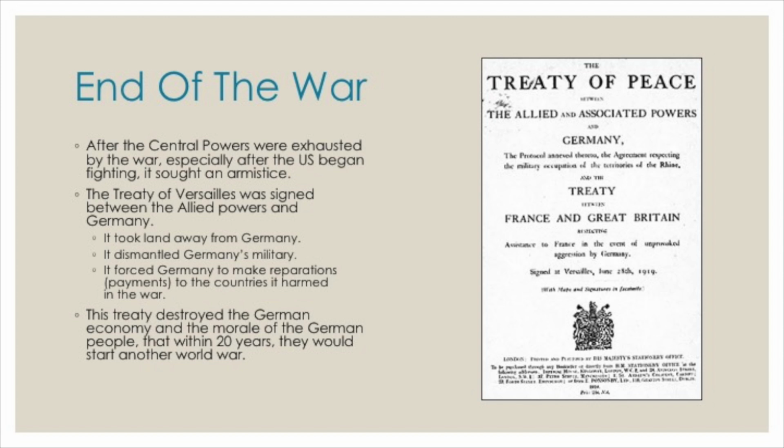The treaty was created to punish Germany for the war, and as a result, it took land away from Germany and dismantled Germany's military. It also forced Germany to make reparations in forms of payments to the countries it harmed in the war. Because of this, this treaty destroyed the German economy and the morale of the German people, so that within 20 years, they would start another world war.